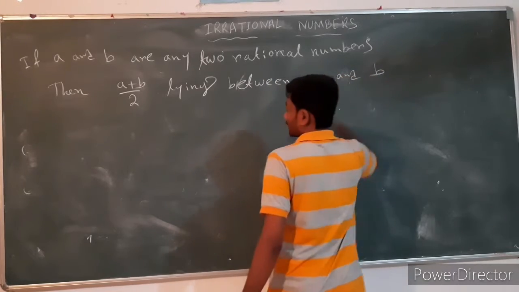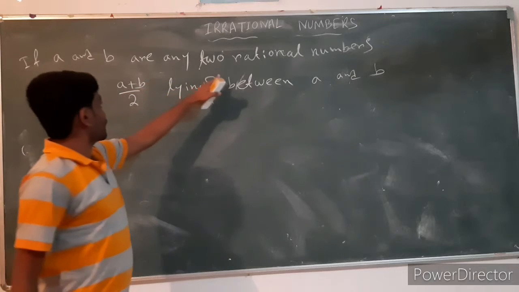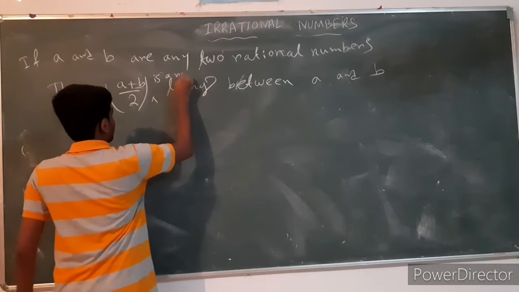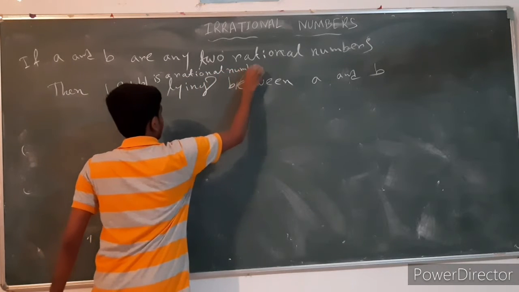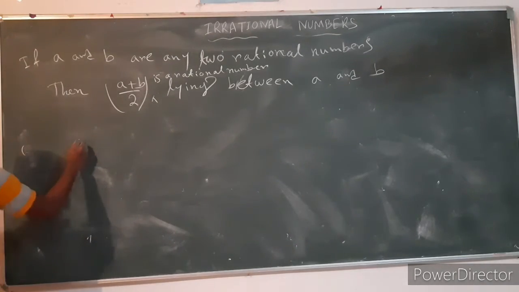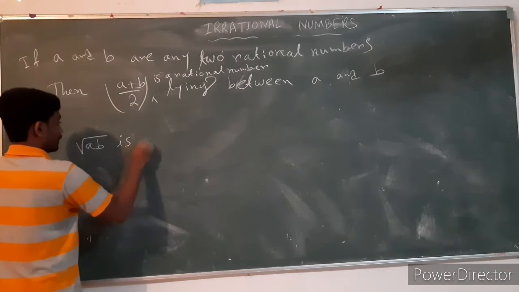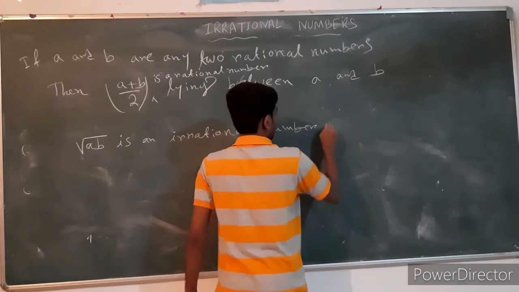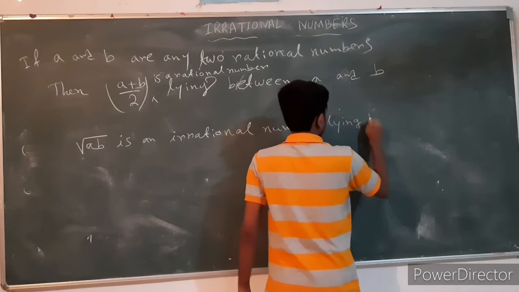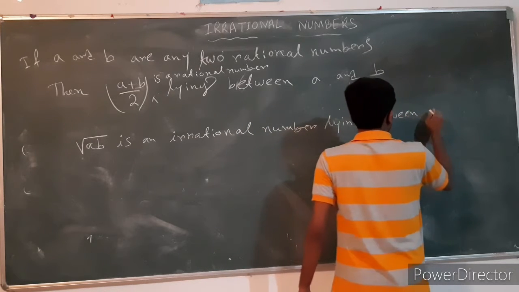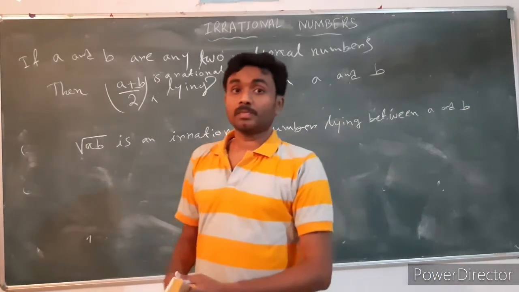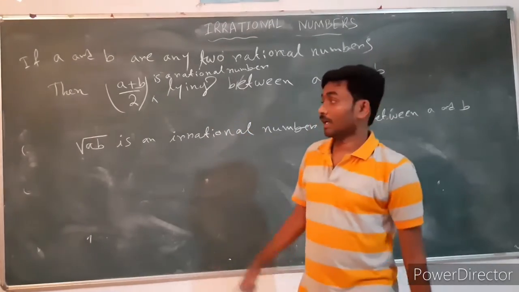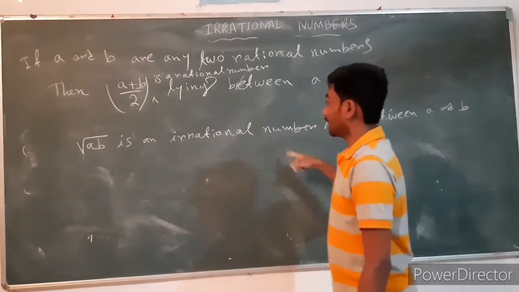If a and b are any two rational numbers, then (a plus b) by 2 is a rational number lying between a and b, and under root ab is an irrational number lying between a and b.